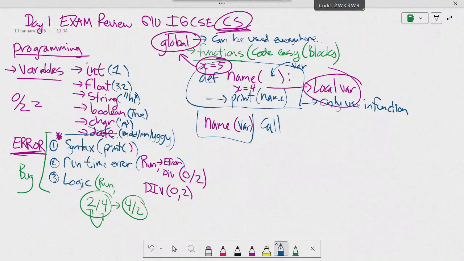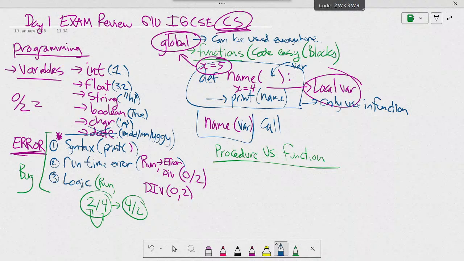Now, the second thing about functions is we have this thing called procedure. Procedure versus function. Now, in grade 10, you can use pseudocode or you can use Python. Okay, they do give you the options, but in grade 11, they don't give you the option. But what is the difference between procedure and function? A procedure does not have any variable passing back.